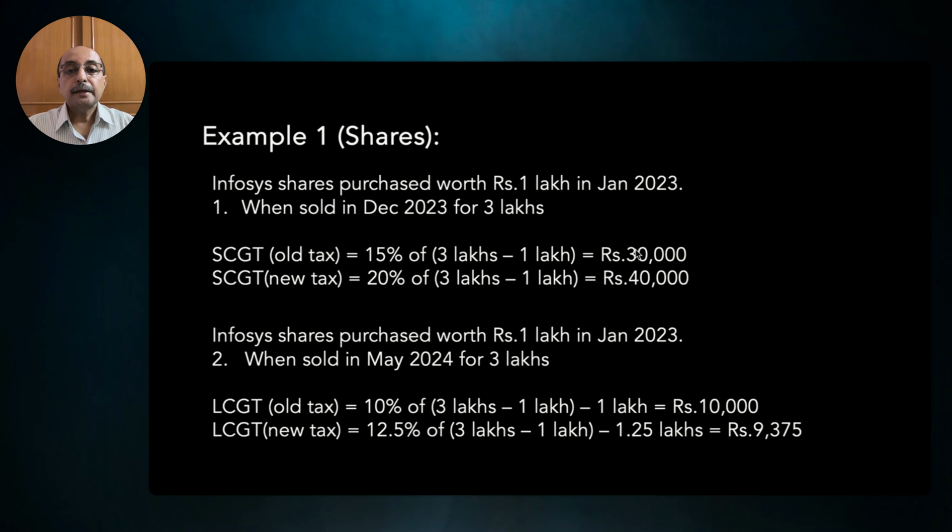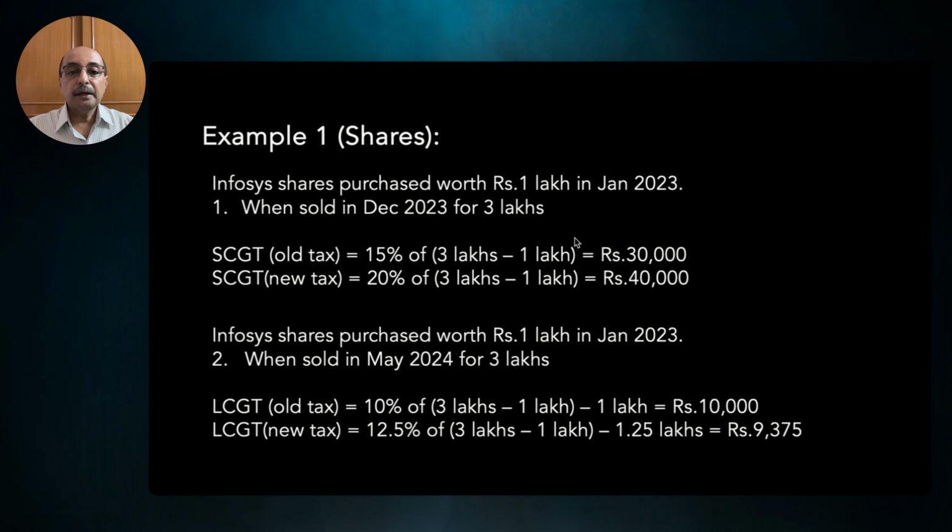Now I am sharing an example of how the capital gain tax is calculated by selling of shares. Let us say you purchased Infosys shares worth 1 lakh rupees in January 2023, and let's assume you sold the shares in December 23 for say 3 lakhs.